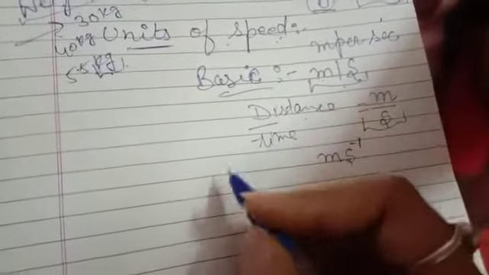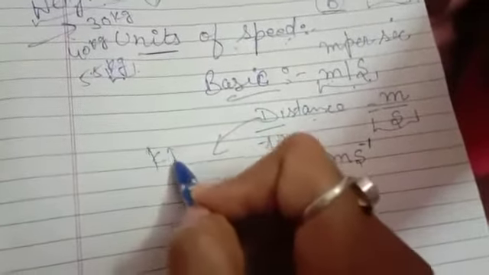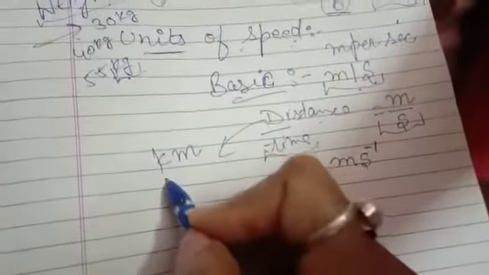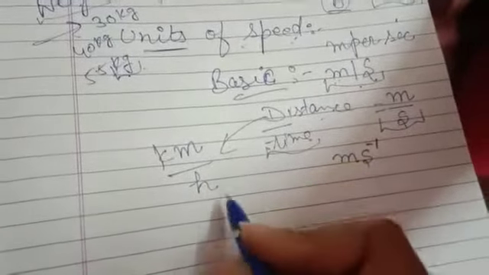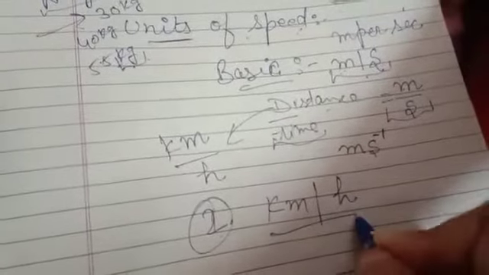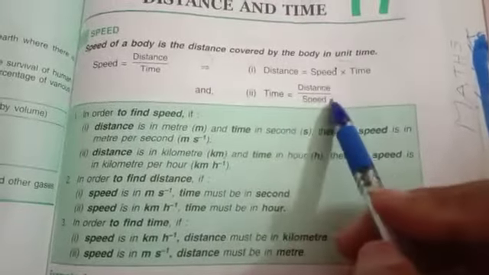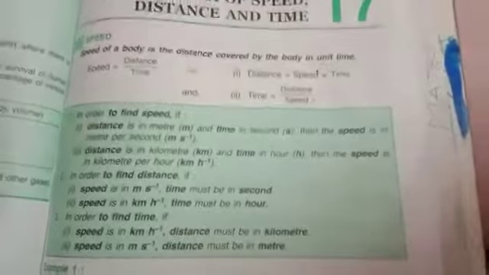Okay, so this is the basic unit of speed, and the bigger unit of speed: distance can be measured in kilometer, and the bigger unit for time is hour. So another unit of speed is kilometer per hour. You can write it as kilometer per hour like this, right? And the next thing that we will study, we have done this. Yes, another two formulas.